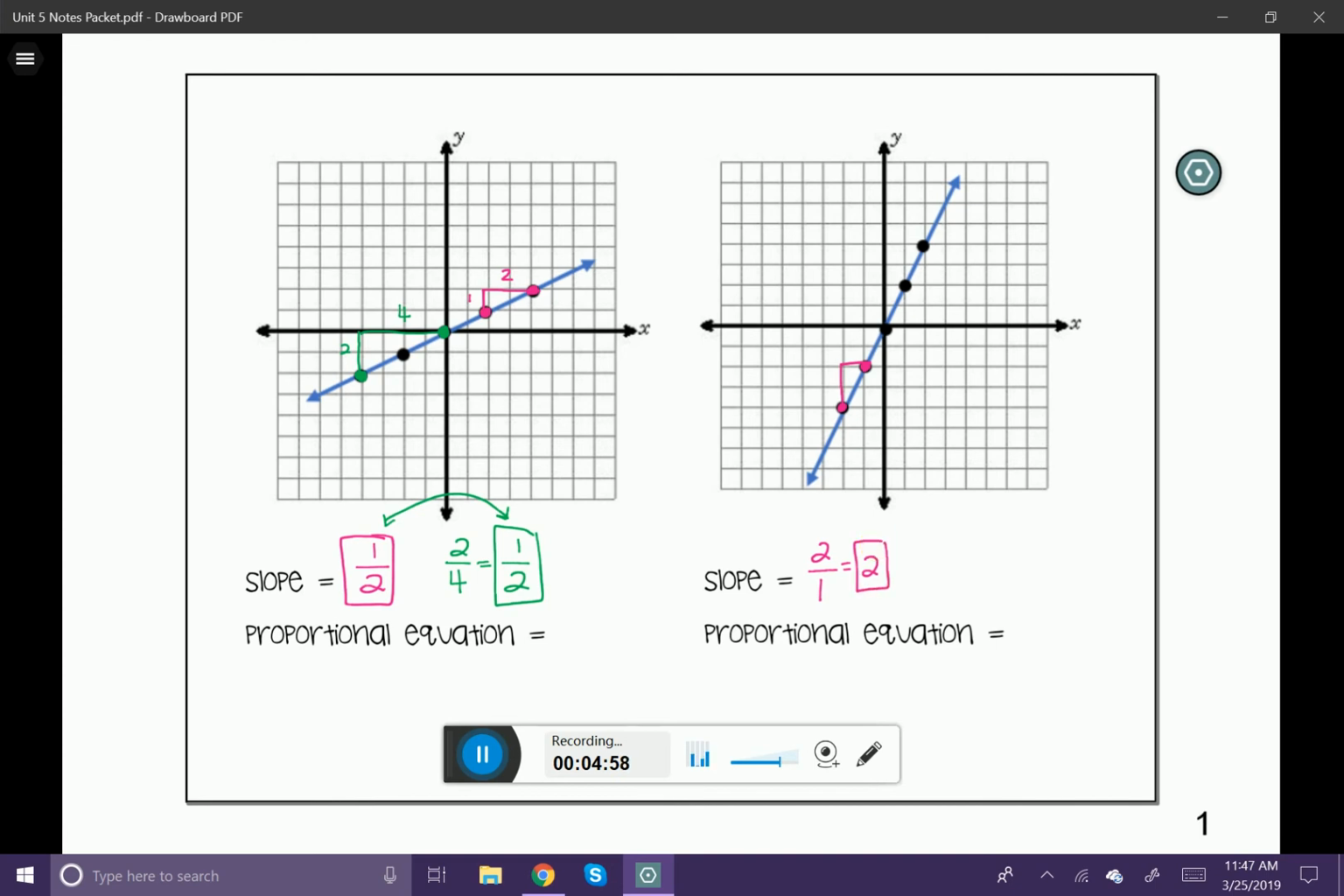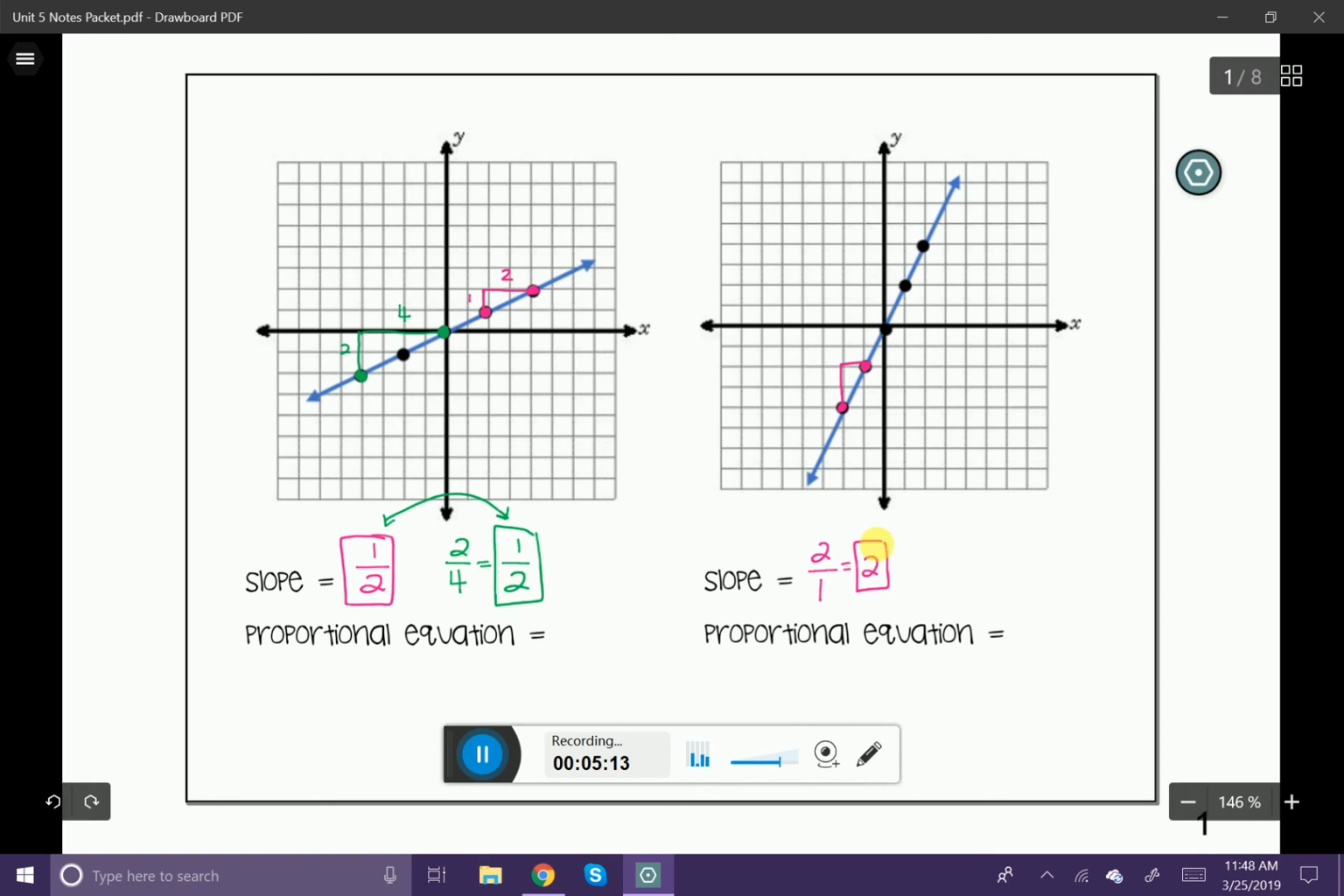Now, if you look at these two lines, can you see that the one on the right-hand side has a bigger slope, meaning the number 2 is bigger than 1/2? Well, because that number 2 is bigger, you can see that our line is steeper.